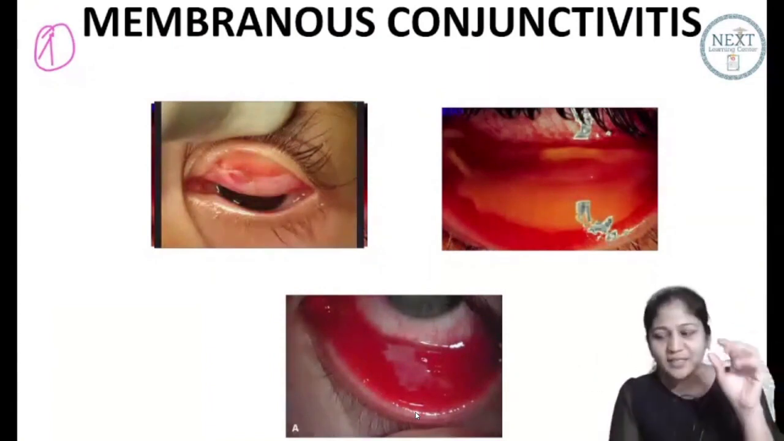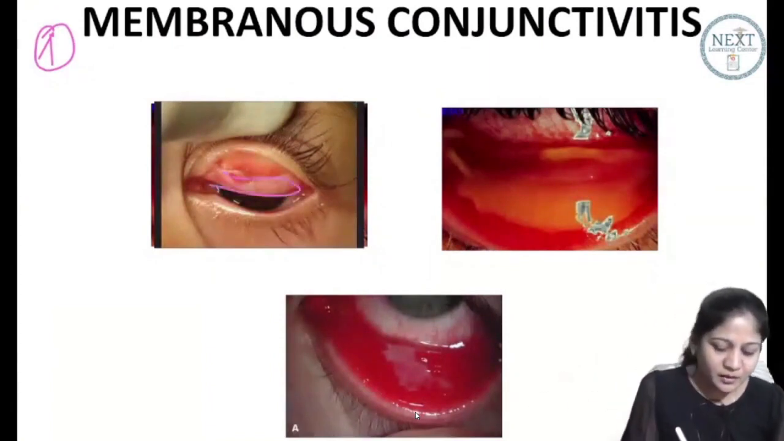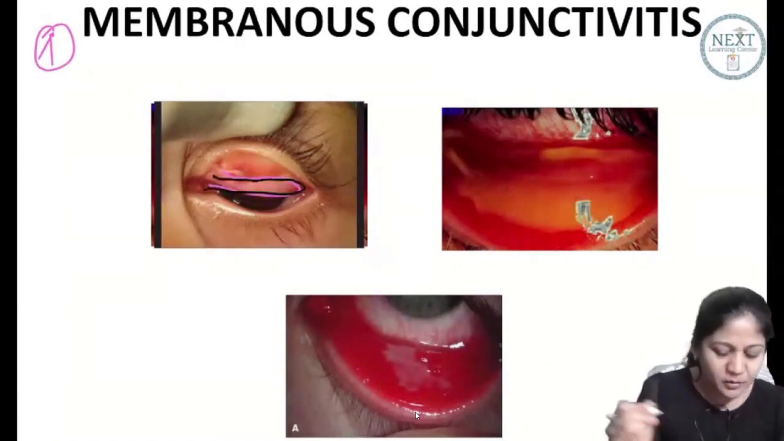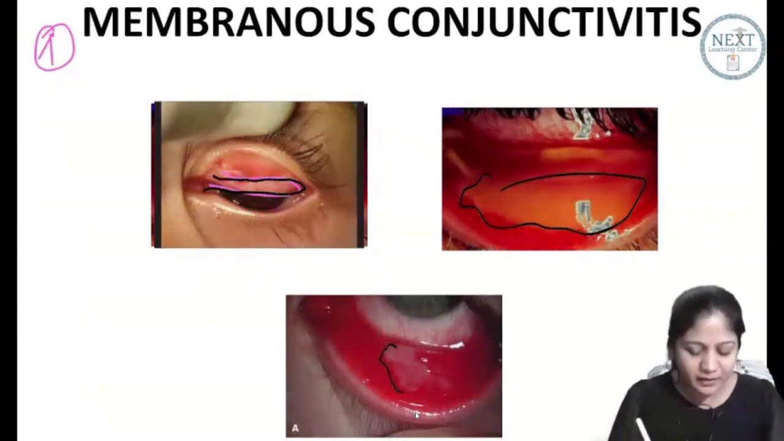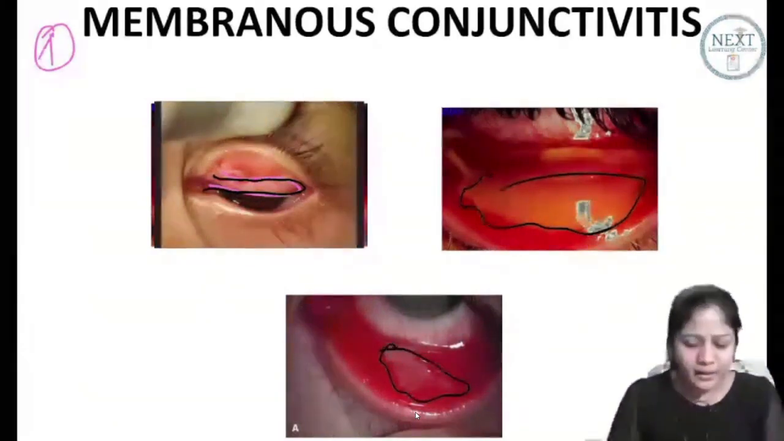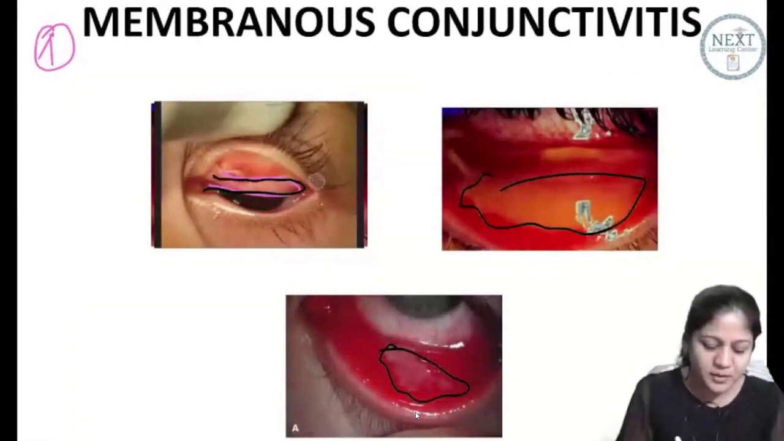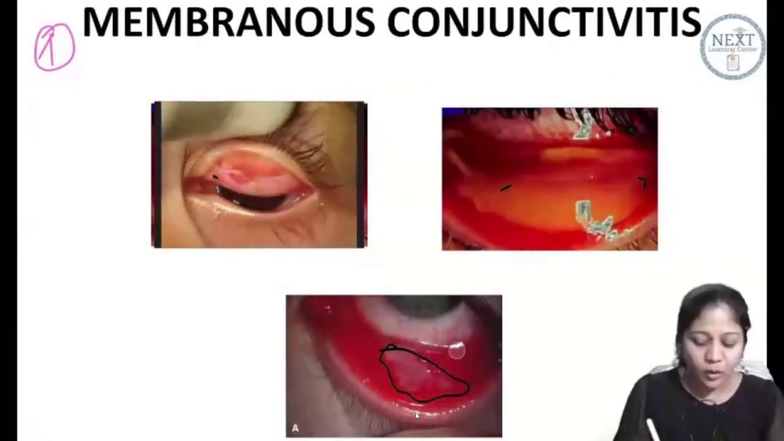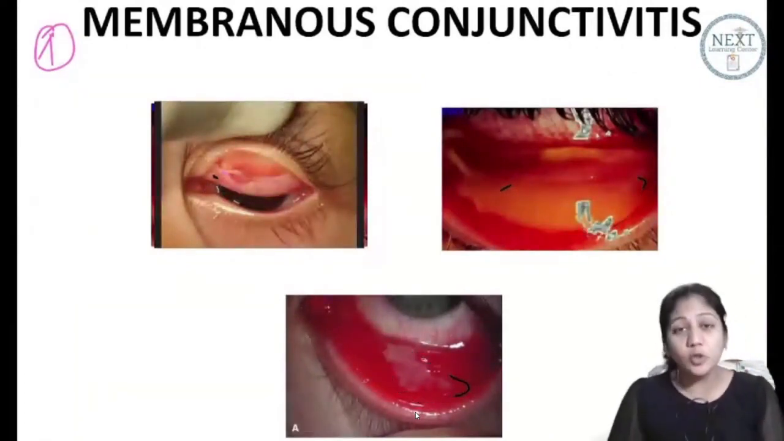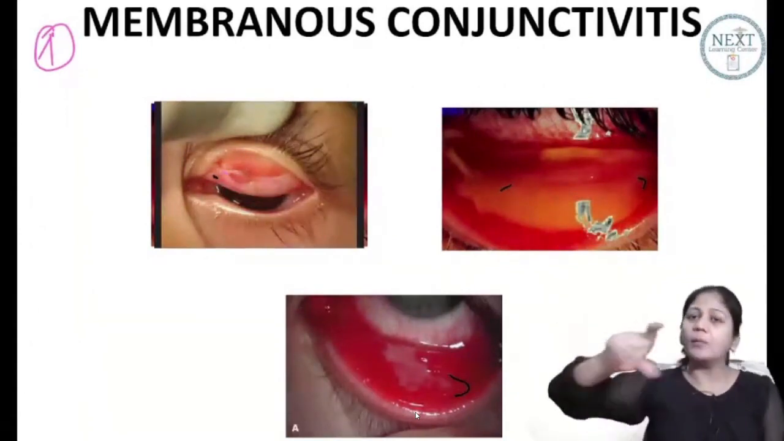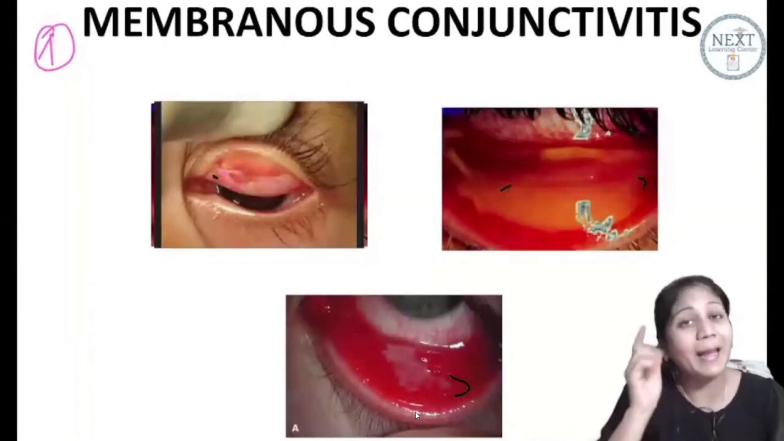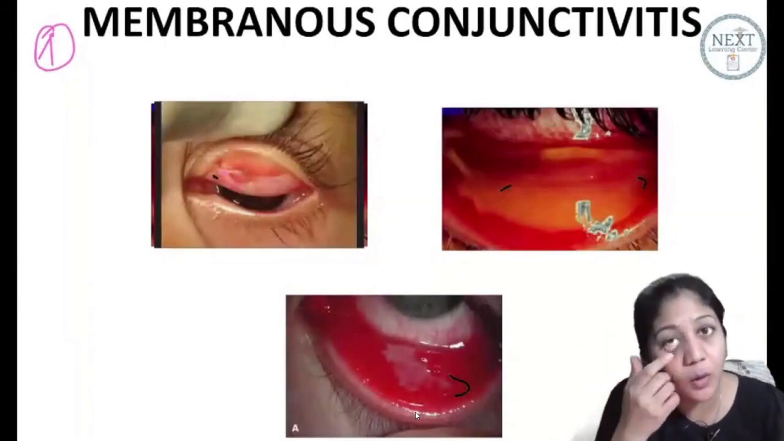So here, guys, if you can see this part, doesn't it look something dirty? Something filthy on the upper palpebral conjunctiva. Here again something yellowish, filthy. Here again this one. Are you able to appreciate, guys? So this is your pus. This is your exudate. Now this exudate, this pus can accumulate in the form of a membrane. Where? Over the palpebral conjunctiva. Maybe in the lower, maybe in the upper.